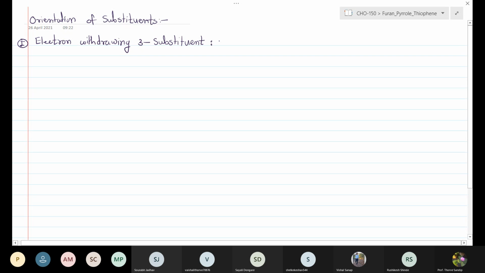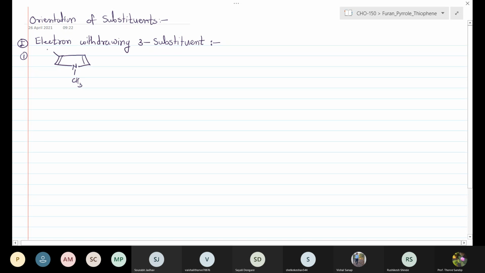When the electron withdrawing substituent is present at the 3 position, what is the orientation effect of that particular substituent? Consider the example. Suppose the reaction is carried out with N-methyl 3-nitropyrrole.